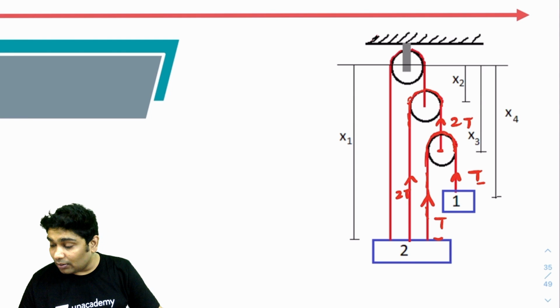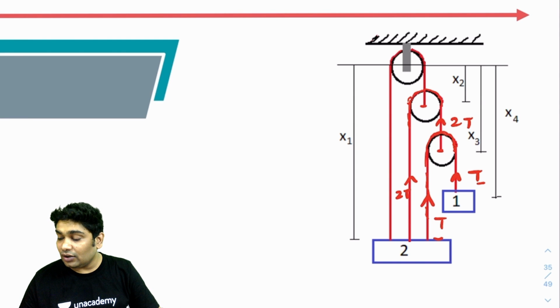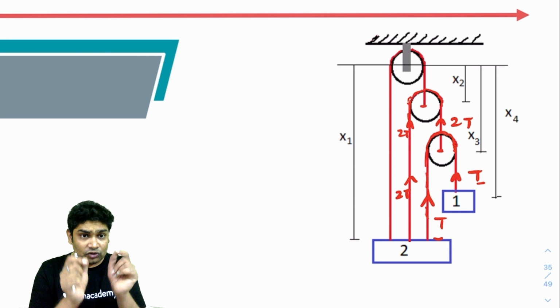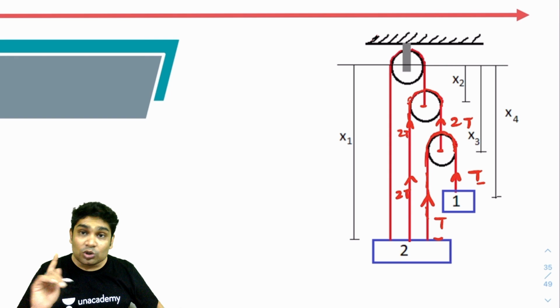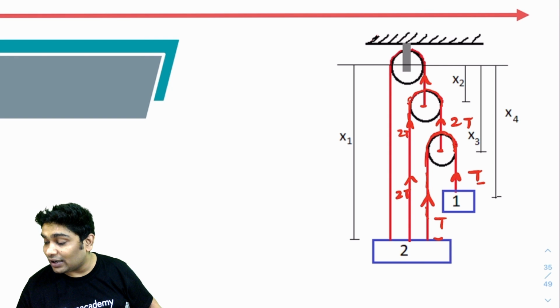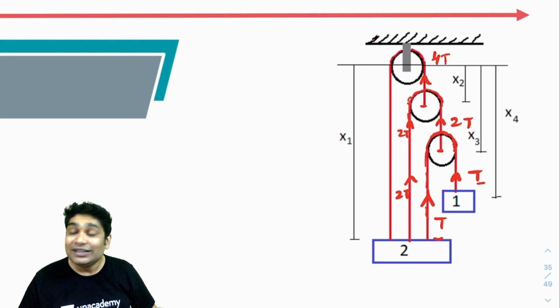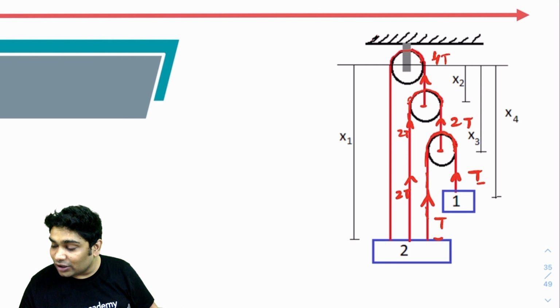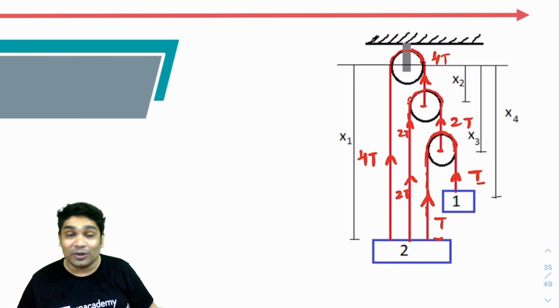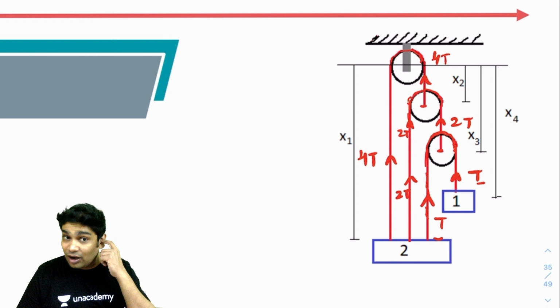Then again, talk about this pulley. This string will pull it down with 2T. This string will pull it down with 2T. So it experiences a net downward force of 4T due to these strings. So the upper string has to pull it up by 4T to keep the net force at zero. Now moving along this string, the tension here also has to be 4T. The tension cannot change. Now it's very simple.